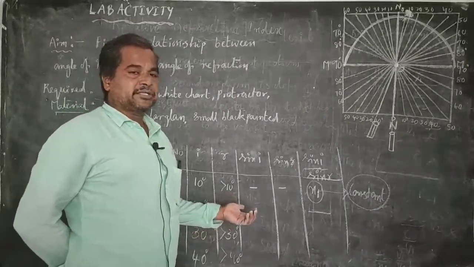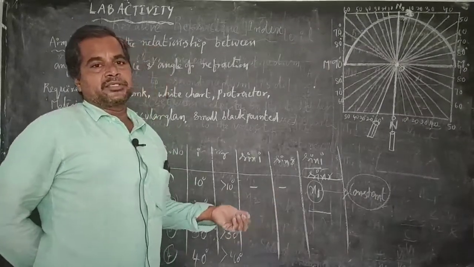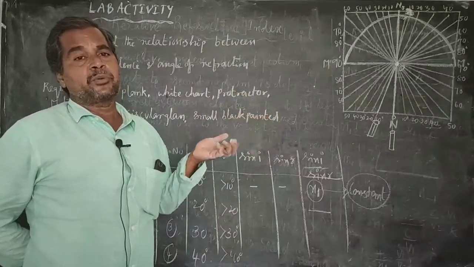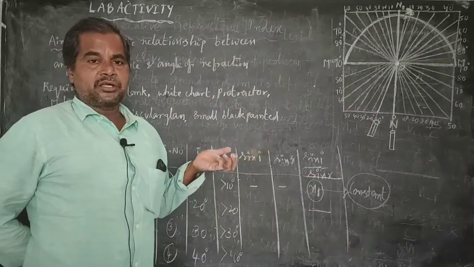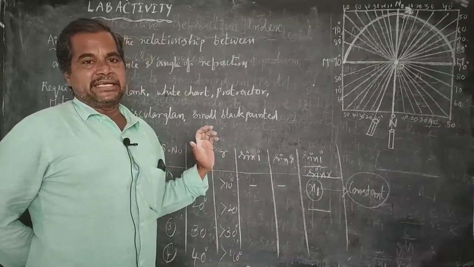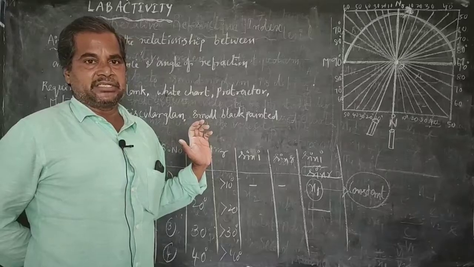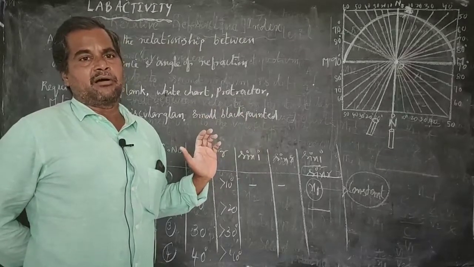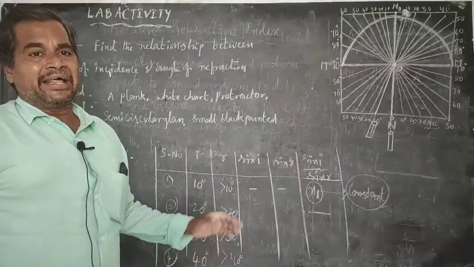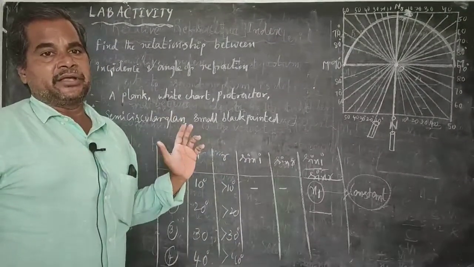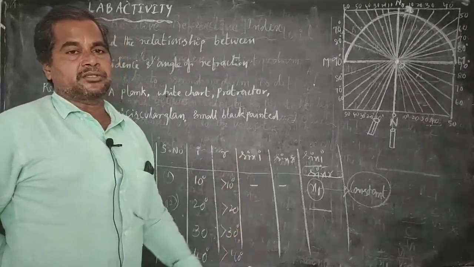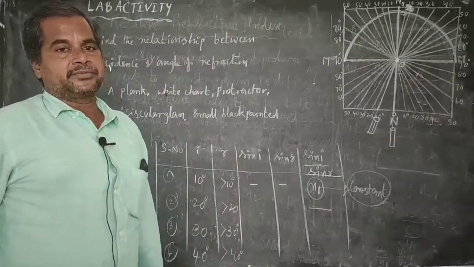So by doing this activity, we concluded that any light ray which moves from rarer to denser, the corresponding refracted ray moves nearer to the normal, and also for every angle of incidence, sin I by sin R remains constant. Those values give the refractive index of the material used in this particular context. So sin I by sin R is equal to constant.